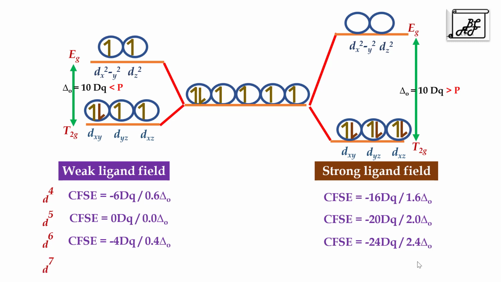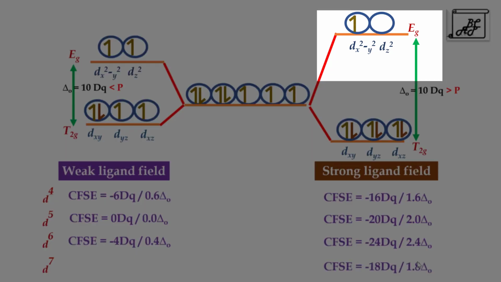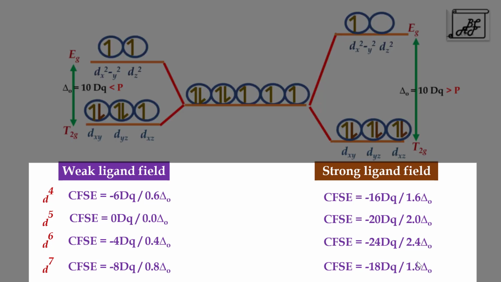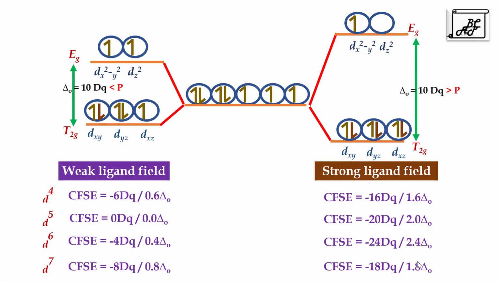For d7 electronic configuration, in case of strong ligand field, all the 3 orbitals are now occupied by 2 electrons each. Hence the 7th electron gets occupied now into the Eg orbital and the energy of the system increases, so it reaches minus 18 dq. In case of weak ligand field, it gets occupied into T2g level and total CFSE becomes minus 8 dq. Here we should note that in case of d4, d5, d6 and d7, the crystal field stabilization energy is different for strong ligand field and for weak ligand field.